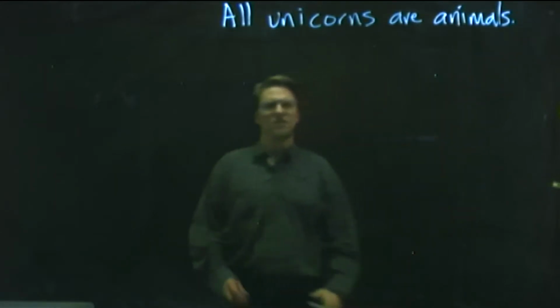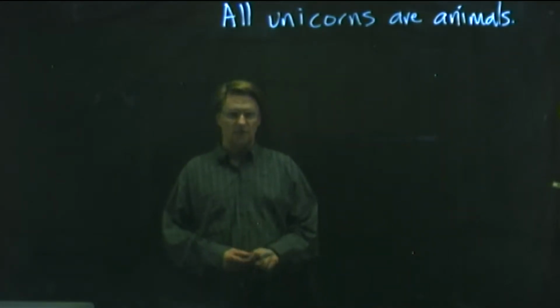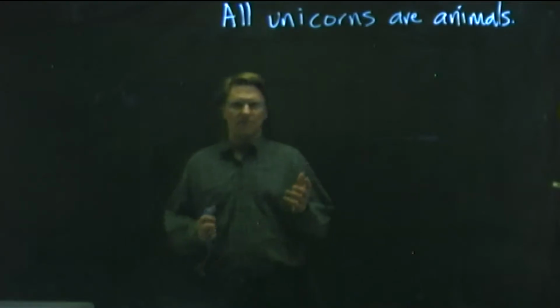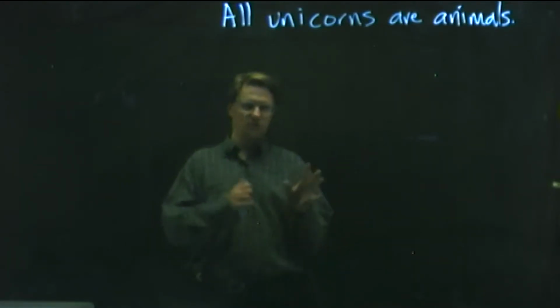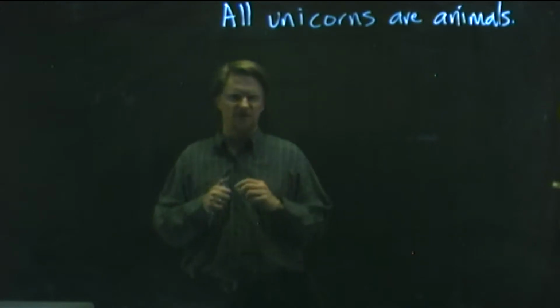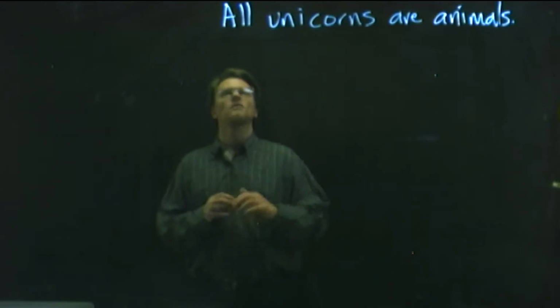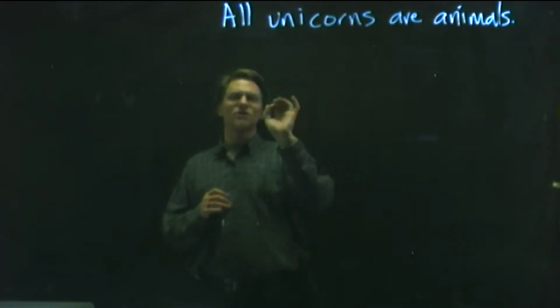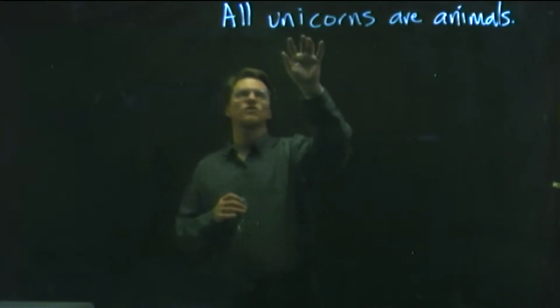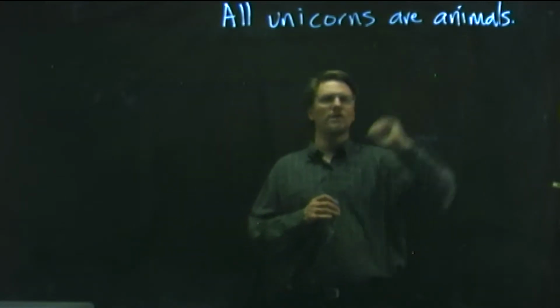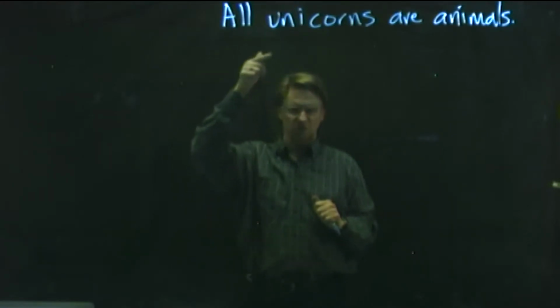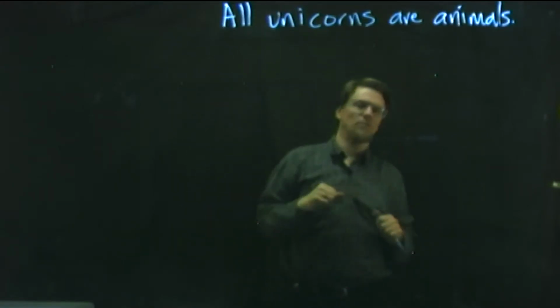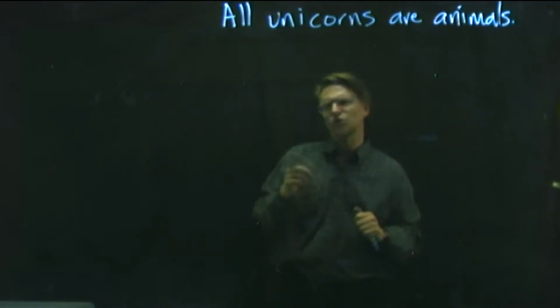Okay, so we can take this sentence, all unicorns are animals. Now, as I told you, by the way, we shifted now from marmots to unicorns as sort of the guiding spirit animal of this course. So, all unicorns are animals actually says if there was such a thing as a unicorn, then it would be an animal. It doesn't say unicorns exist. It simply says if there was a unicorn, then it would be an animal. And so we can reflect on, is that true?